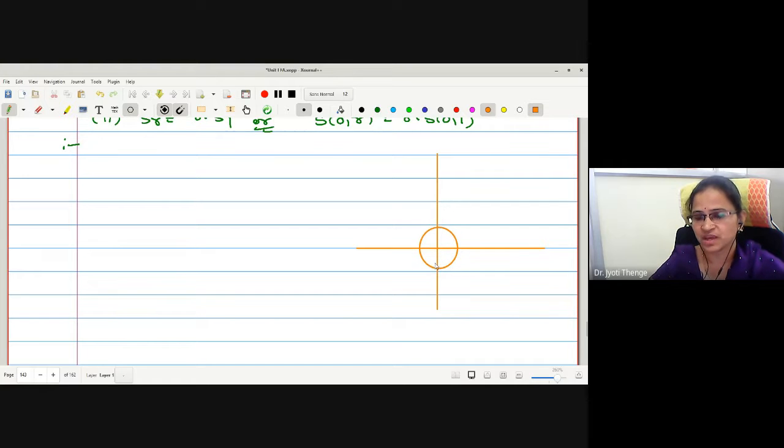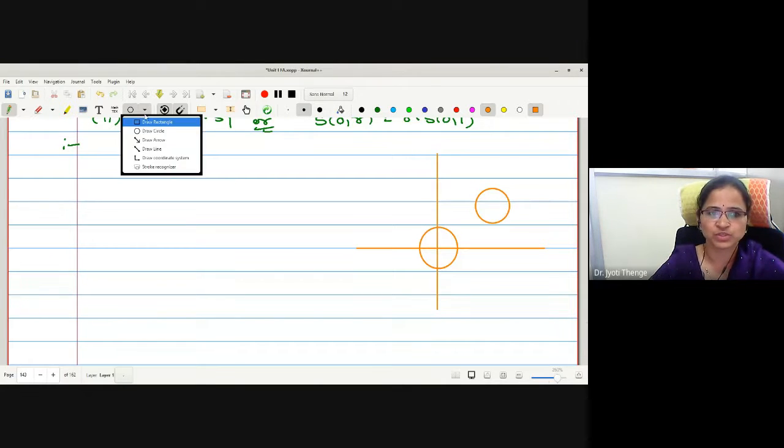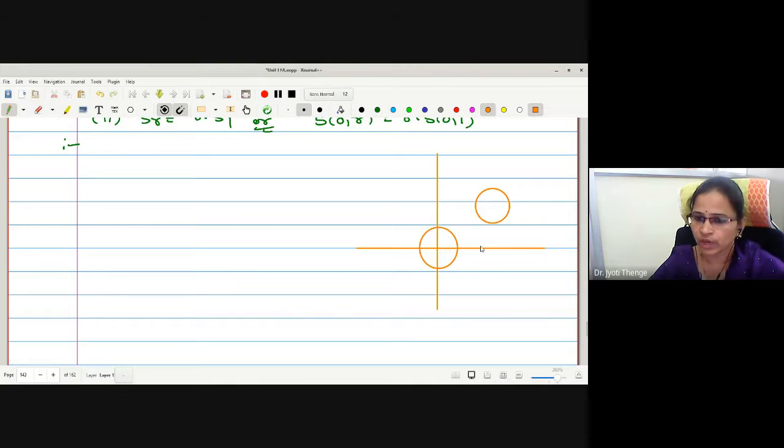But this is a sphere at origin with some radius, say. Okay, and if x is a vector we were going to add, this will be its new position. This is S of 0, r. The radius we will assume is the same. Both the spheres have radius r, say, but the change is in the center.